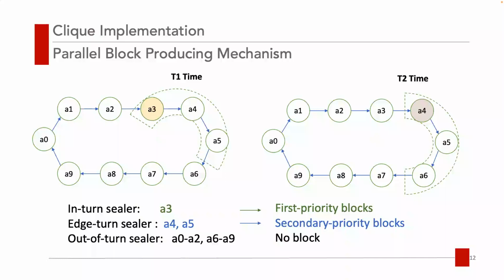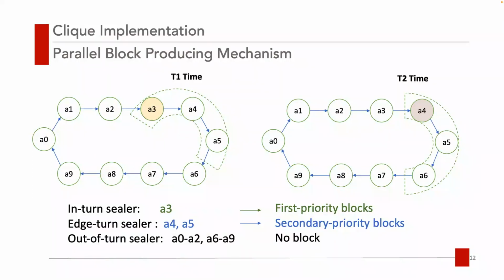The differences among the 3 types of sellers are the ability to produce blocks. The out-of-turn seller cannot produce any blocks, they only receive the blocks from others. Both in-turn and edge-turn sellers can produce blocks, and they form a parallel block producing mechanism as the feature of the POA protocols. As for the differences, the in-turn seller can produce a first priority block, while the edge-turn sellers produce the secondary priority blocks.